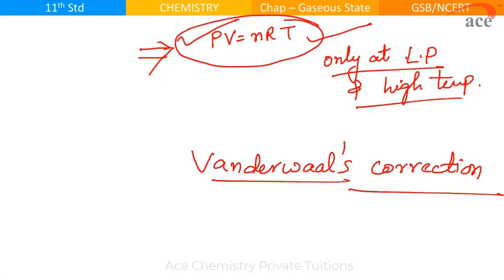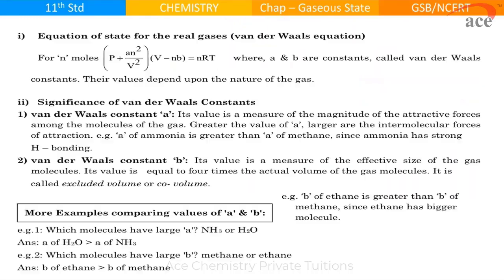This particular topic in our notes is given in additional information, and it's quite a big topic. You don't have to do the entire thing, because for your NEET and JEE they just ask you a little concept based on this, which I'll be covering in this video lecture. So please pay attention. We know PV is equal to nRT was for the ideal gas equation.